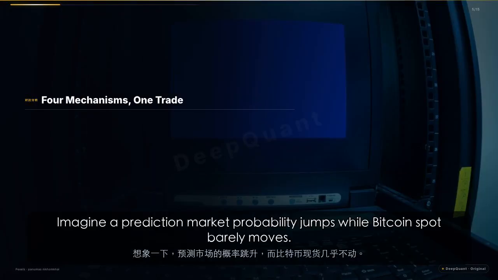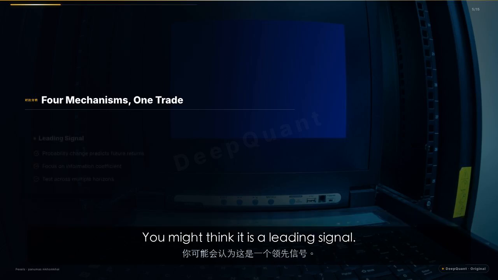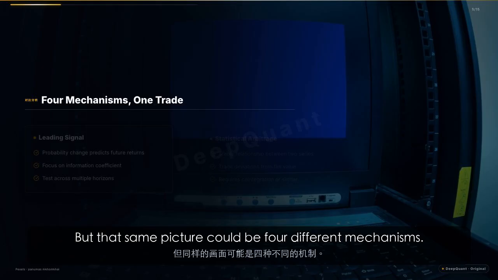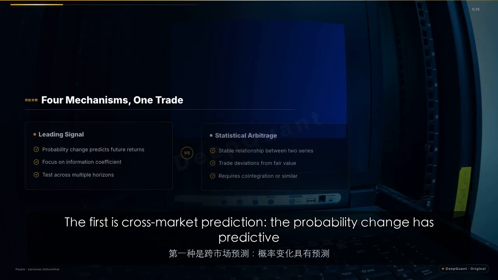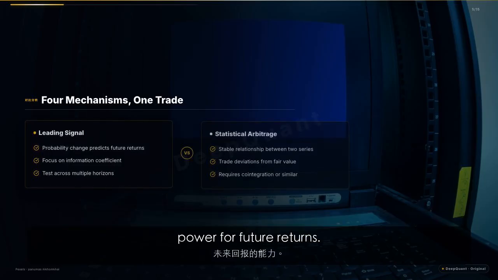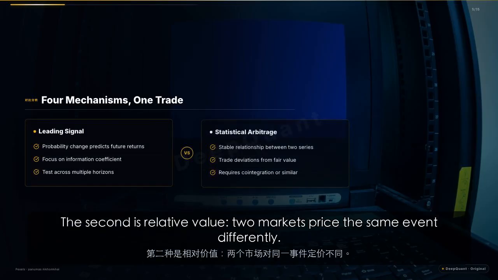Imagine a prediction market probability jumps while Bitcoin spot barely moves. You might think it is a leading signal. But that same picture could be 4 different mechanisms. The first is cross-market prediction. The probability change has predictive power for future returns. The second is relative value.